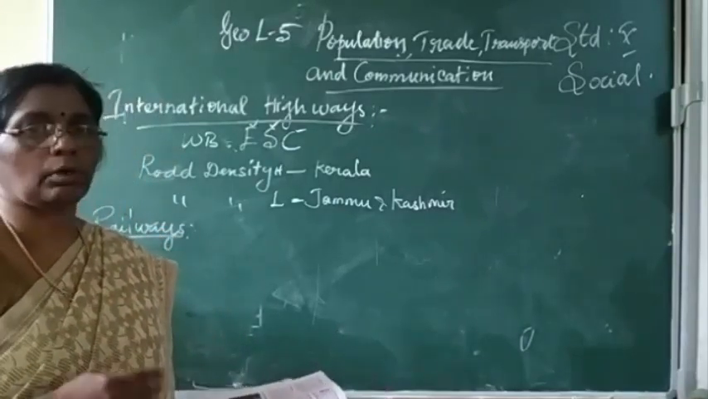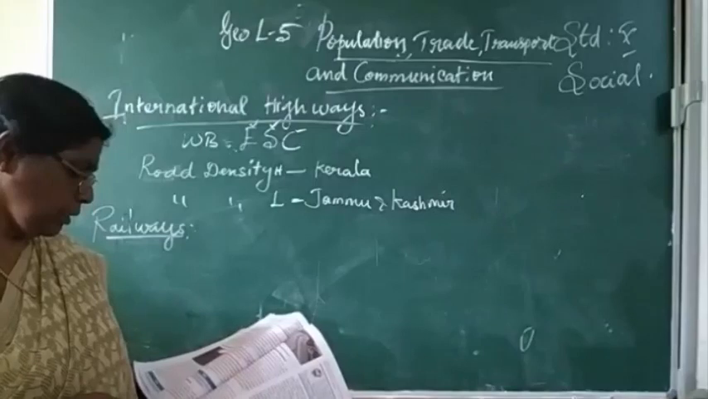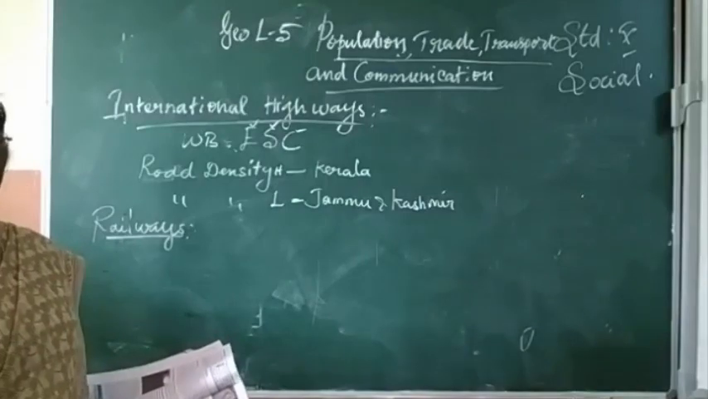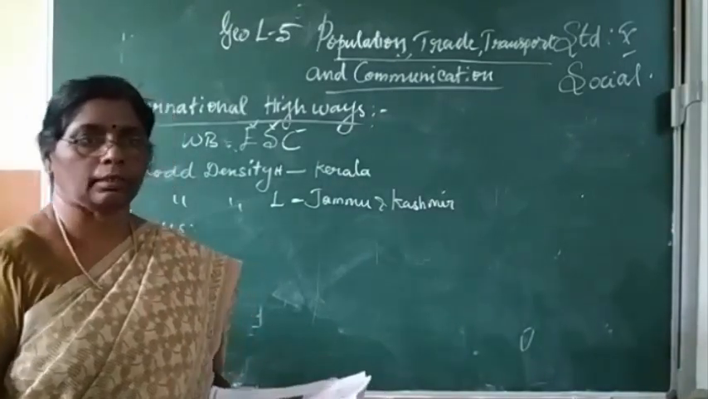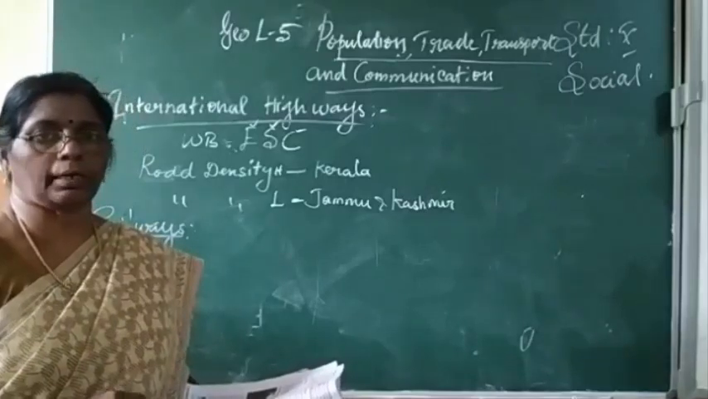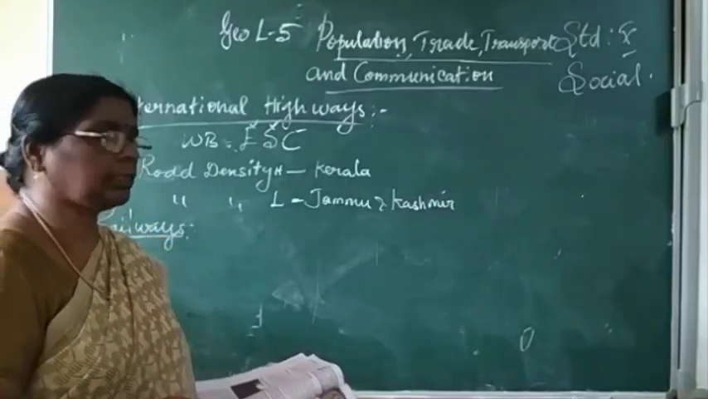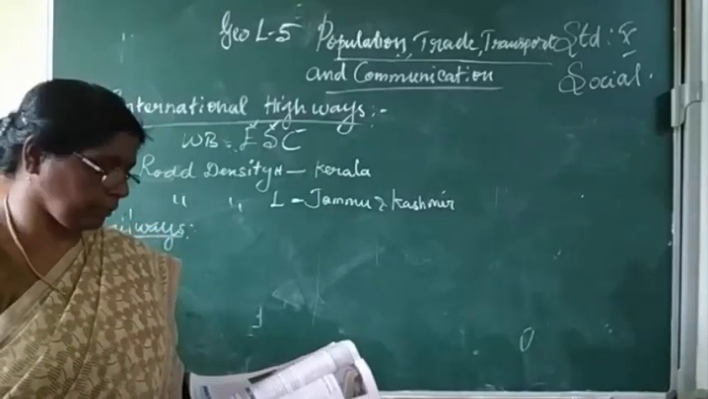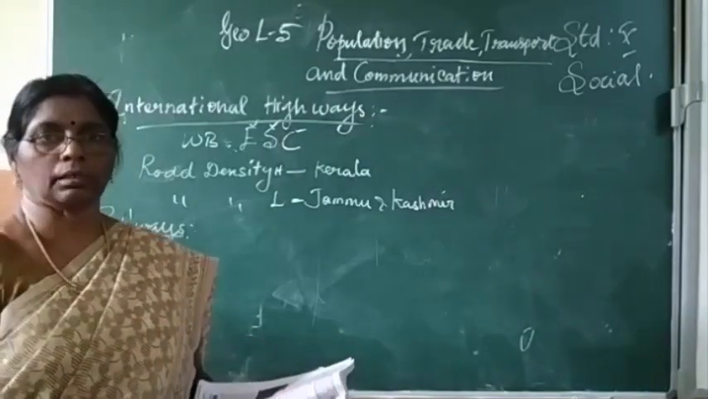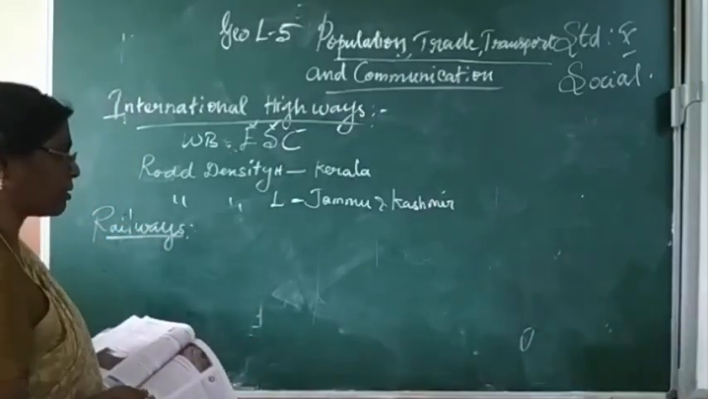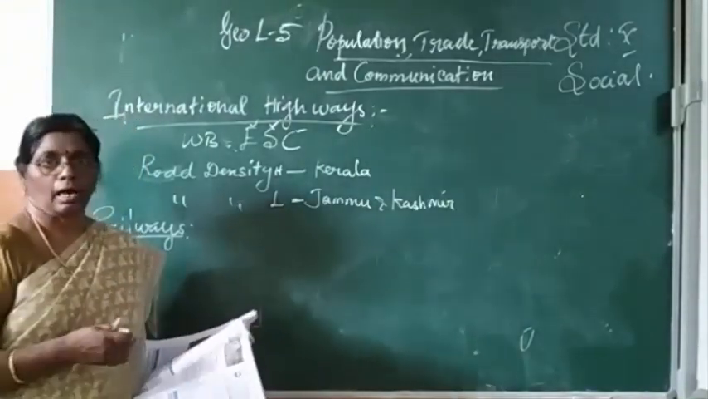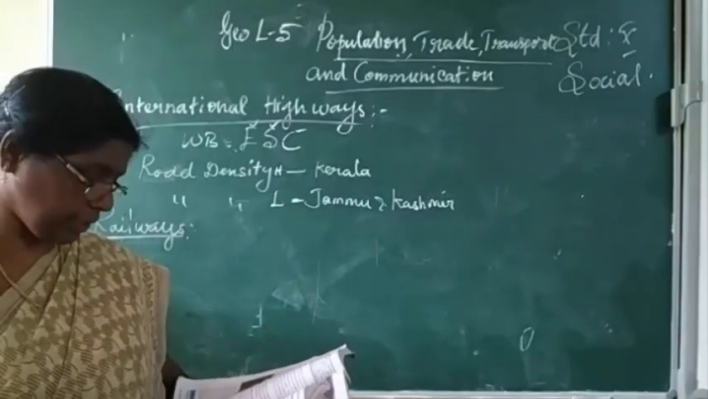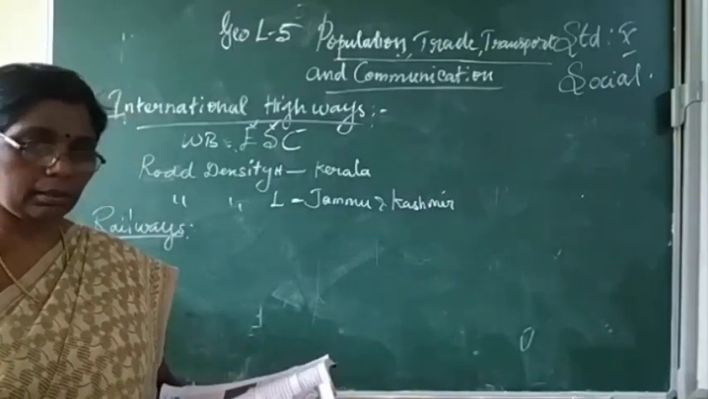Railway is one of the quickest means of transport. It transports raw material from one place to another, and also carries finished products to the market. That is also very helpful. The railway network in India is the largest in Asia and the second largest in the world.